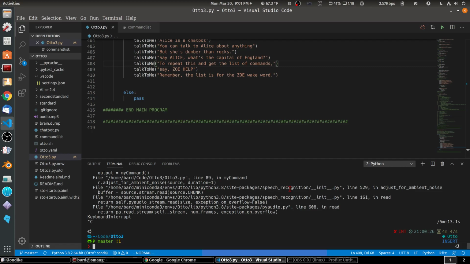Stop is a very good stop word, and I have to figure out how to implement that, because what's happening is that while the computer is speaking, the microphone is not listening, which is a good thing. So probably what I'm going to have to do is add some sort of a button somewhere which will allow me to stop the talking.